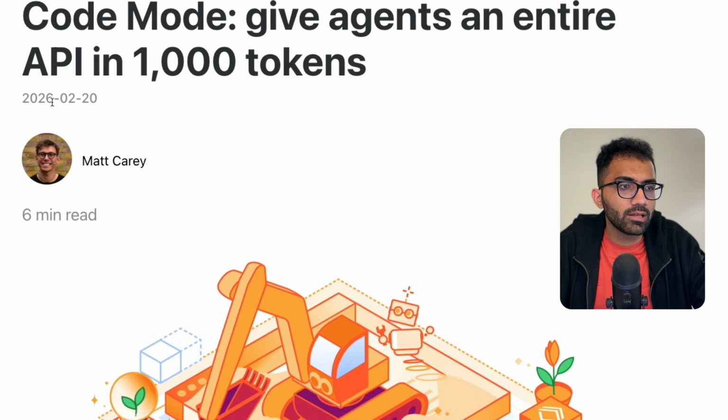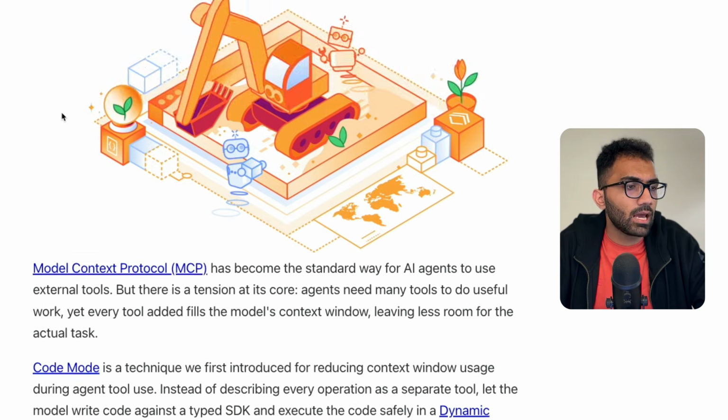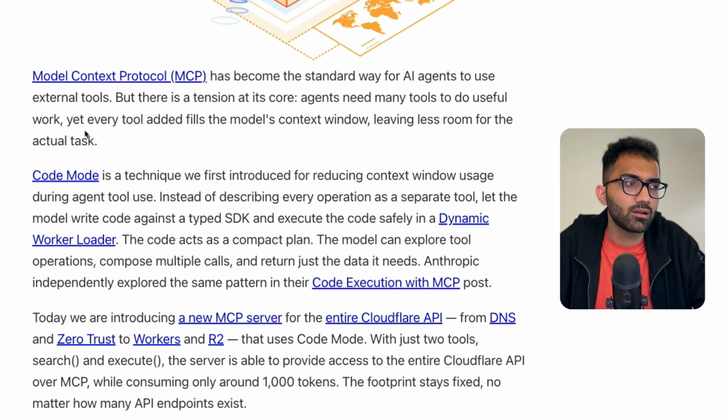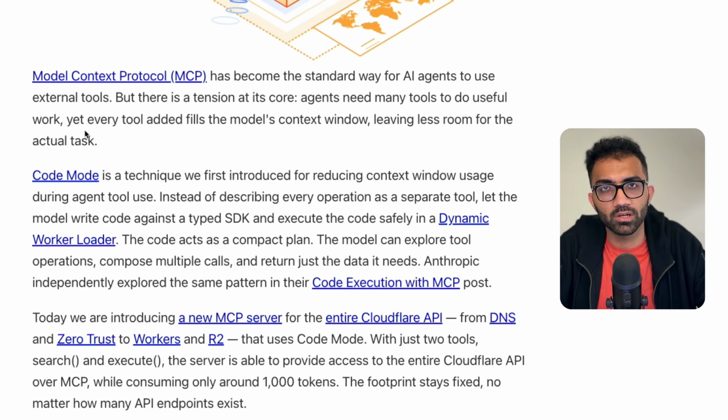This is a blog post that they recently rolled out a couple of days back, and I want to go through this blog post because there are a lot of interesting things to learn, understand, and use for your own workflows if you are using something like an MCP, like an AI tool inside your own organization.